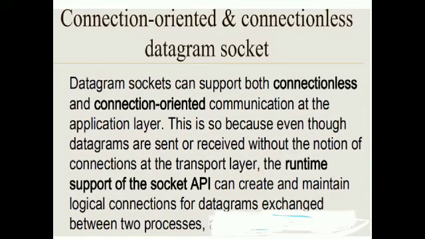Two classes are provided for datagram socket API. The first one is the datagram socket class for the sockets, and the second one is the datagram packet class for the datagrams exchanged. A process wishing to send or receive data using this API must instantiate a datagram socket object, and each socket is said to be bound to a UDP port of a machine that is local to the process.